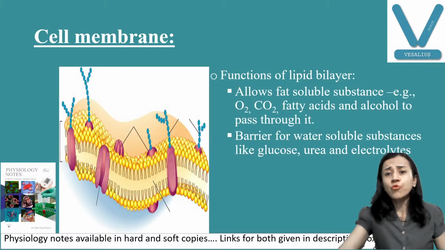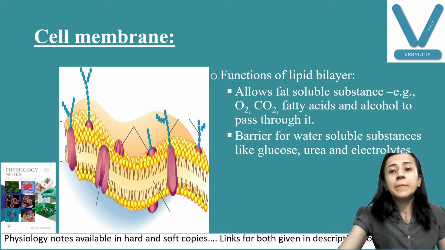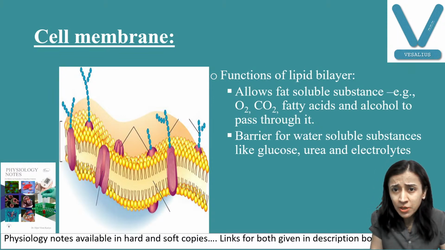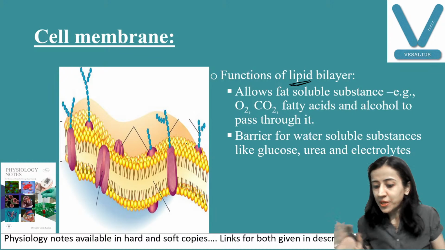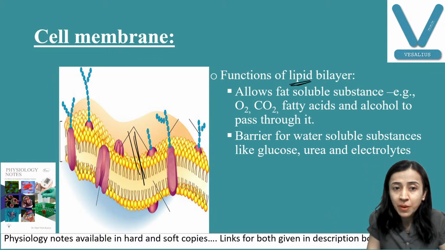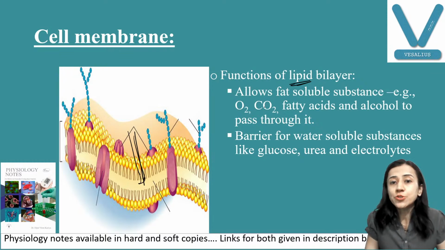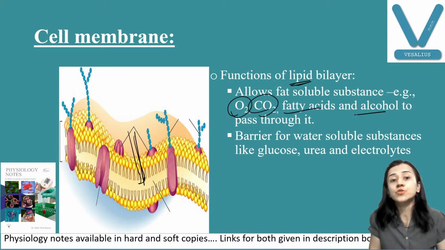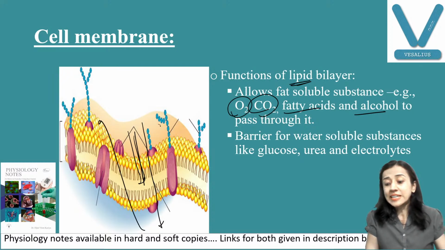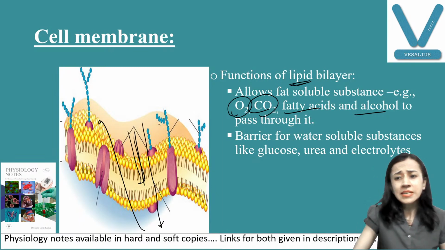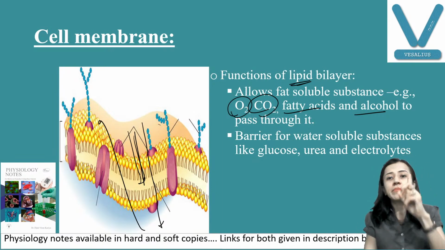Now, function of lipid bilayer. What is the very good advantage of lipid bilayer? It is made up of fat. Hello Priyanshi. So this fat allows fat soluble substances to pass easily. Okay. So fat soluble substances are oxygen, carbon dioxide, fatty acid, alcohol. All these substances can easily enter inside the cell and come out of the cell. It is like there is no cell membrane for these structures. Okay. That is one function of lipid bilayer.